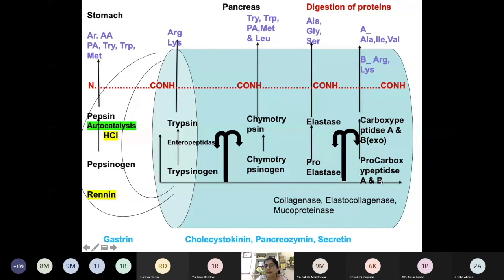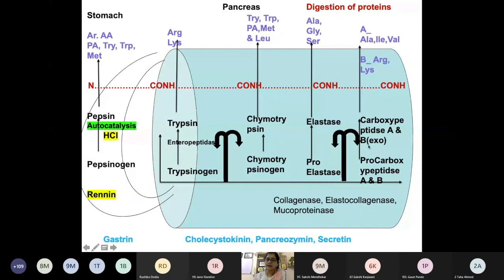Now carboxypeptidase. How is it different from trypsinogen, chymotrypsinogen, proelastase? Can anyone tell me how this carboxypeptidase will be different? These three are endopeptidases. And the name carboxypeptidase itself suggests that it is an exopeptidase, and it acts at the carboxy terminal.